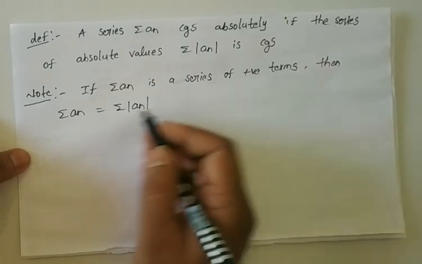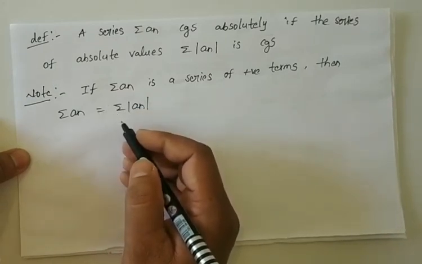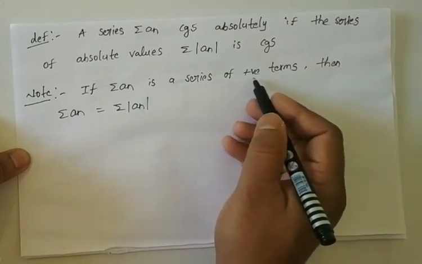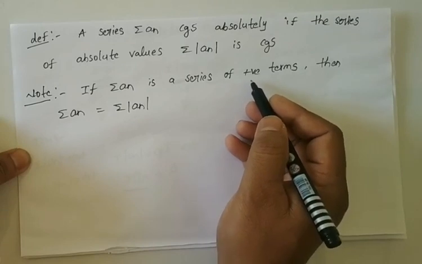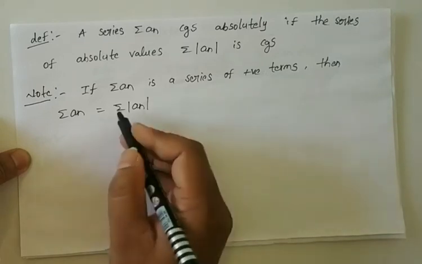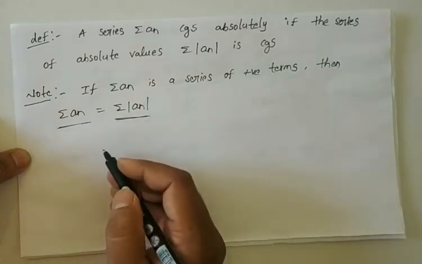From this we can say that if the terms of the series an are positive, then absolute convergent is the same as convergent.